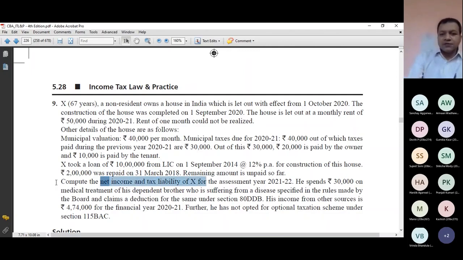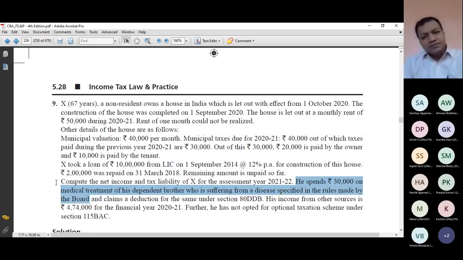And tax liability of X for the assessment year 21-22, he spends 3,000 rupees on medical treatment of his dependent brother who is suffering from a disease specified in the rules made by the board. Can you tell me what is this board?